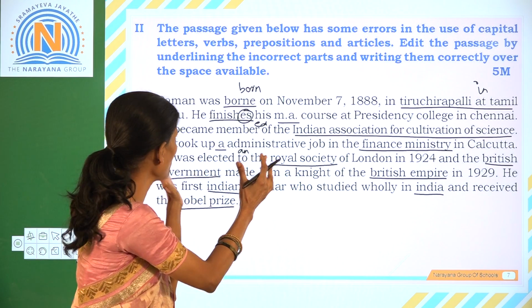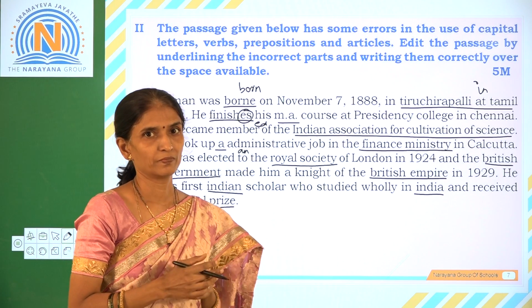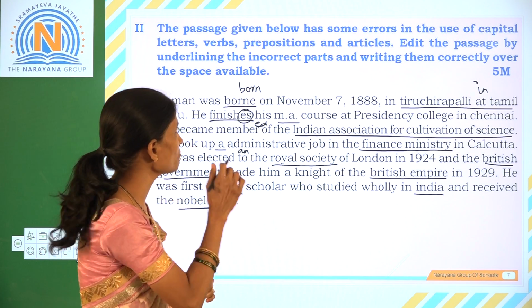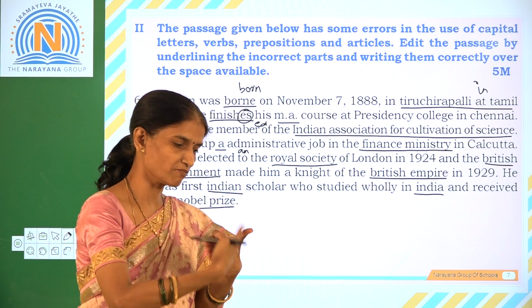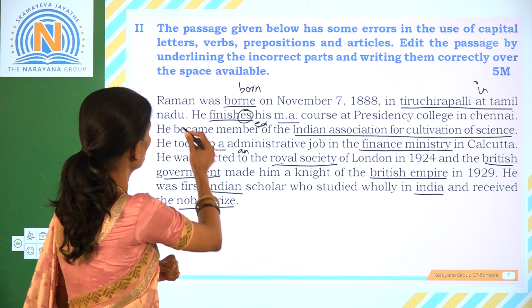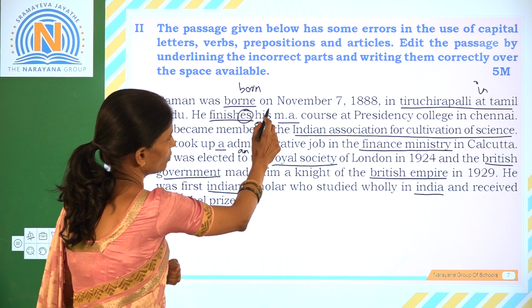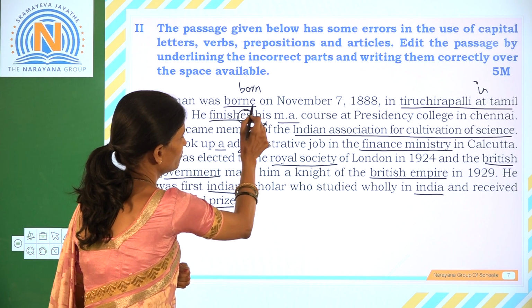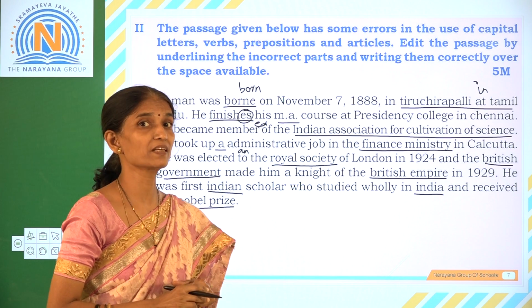Okay, so this is the passage from a reading. Here some words are wrongly used. There are mistakes in the verbs, prepositions and capitalization also. So let us do it. Raman was born on November 7th. Here the word used is wrong. The mistake is in the verb.